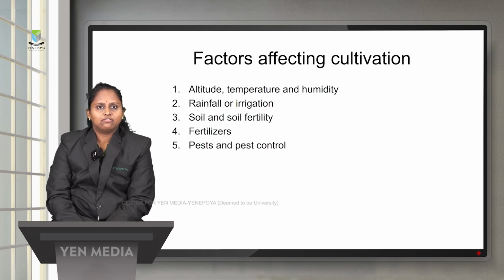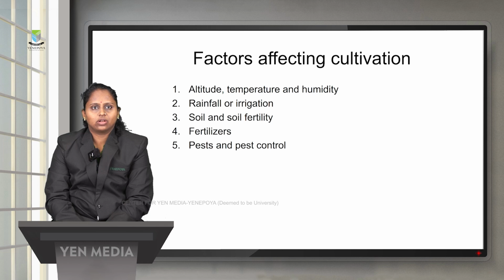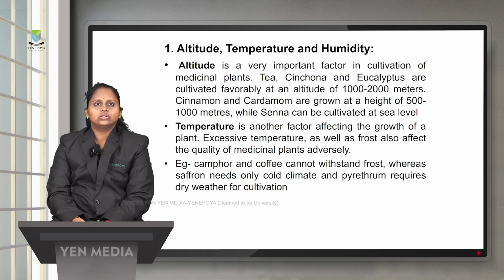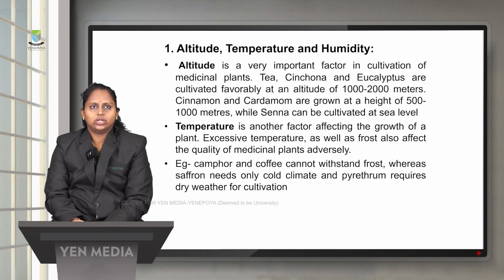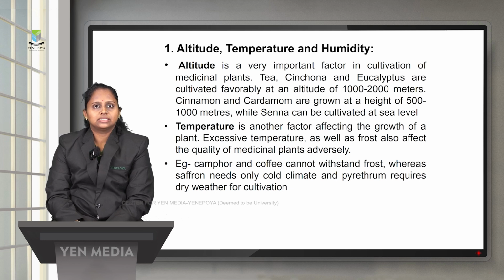The second is the rainfall and irrigation, soil and soil fertility, different fertilizers, different kinds of pests and the controlling of the pest. So first, moving on to the altitude, temperature and humidity. Altitude is a very important factor in the cultivation of medicinal plants. Tea, cinchona and eucalyptus are cultivated favorably at an altitude of 1000 to 2000 meters.